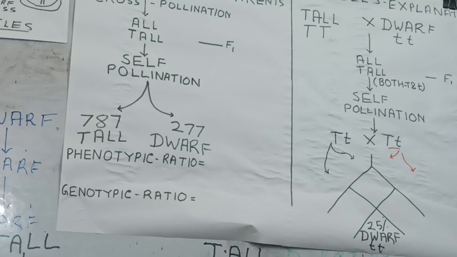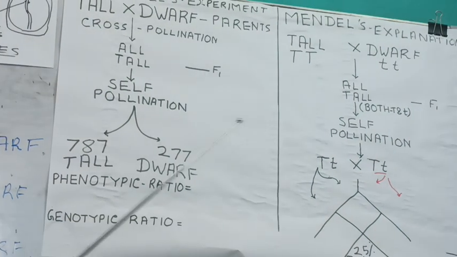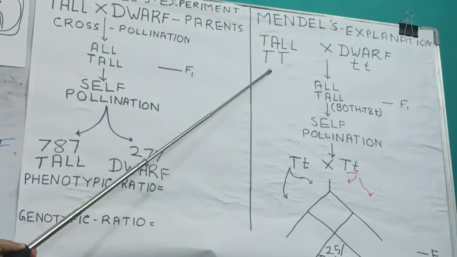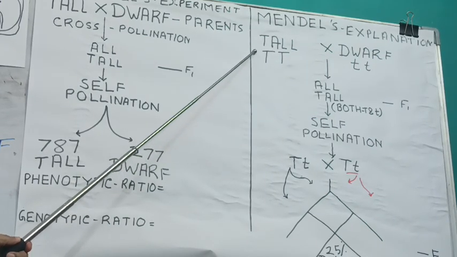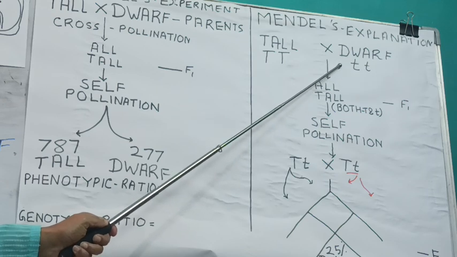And here lies the talent, the intelligence of Gregor Johann Mendel. He said that the tall individual was having two factors for tallness, and the dwarf individual was having two factors for dwarfness.